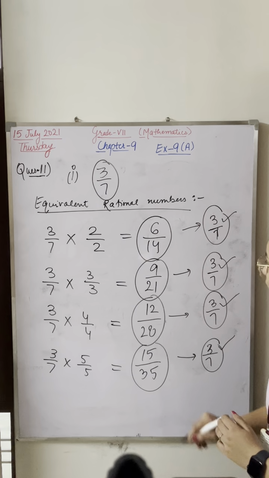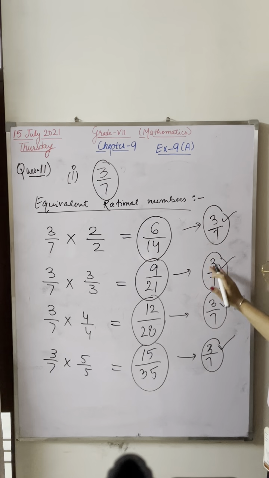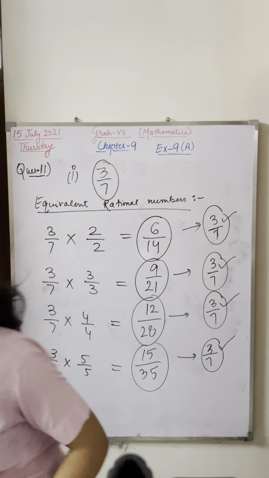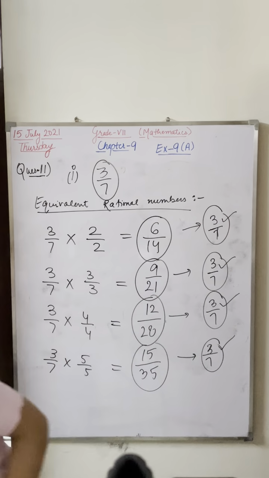No, Ishita, you don't have to write this in the notebook. You just have to write in this way: that these are the equivalent rational numbers, and this is your answer. These are my answers. You have to mention in this way.